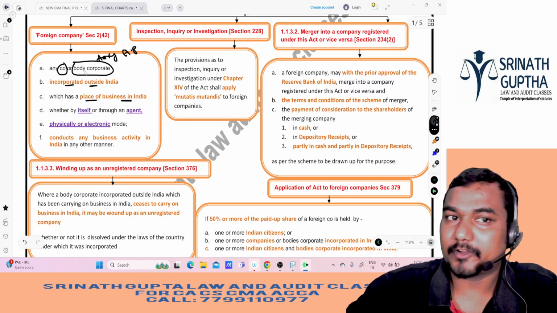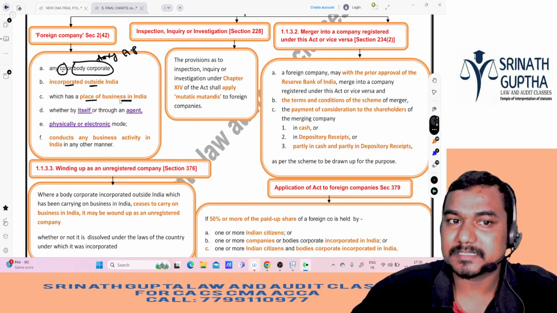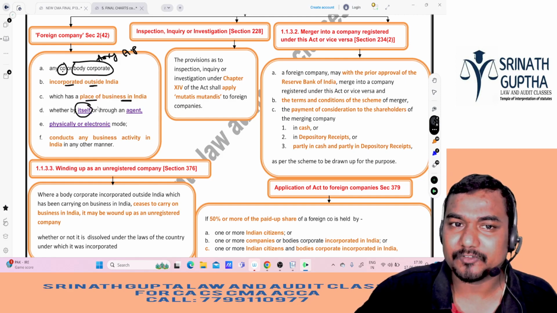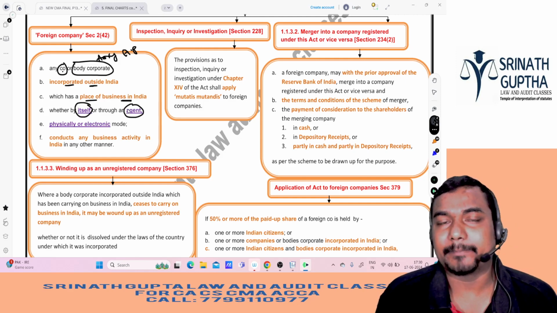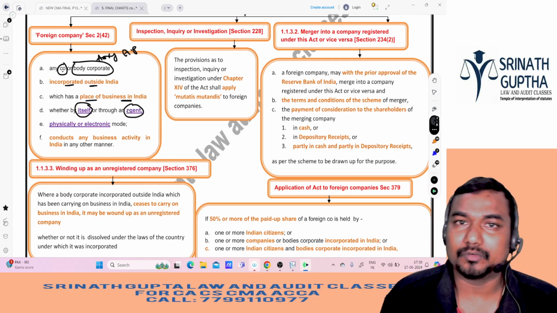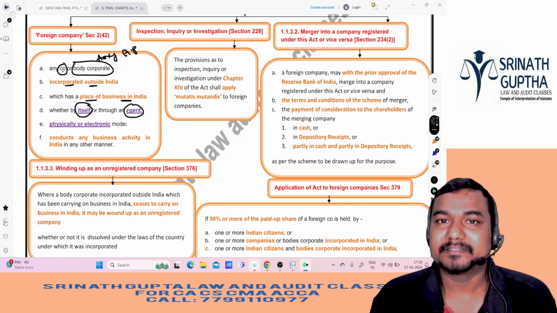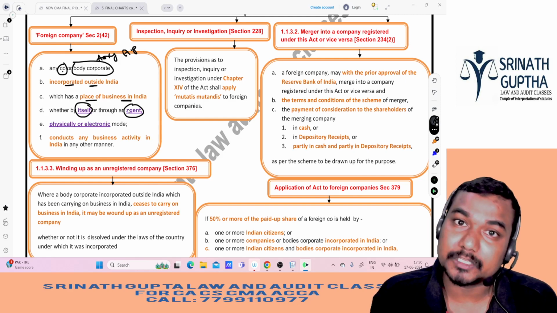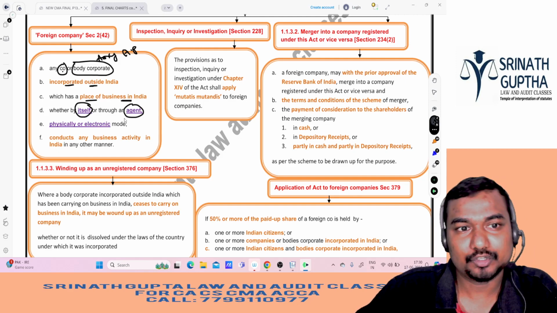So what is a foreign company? It is a company or body corporate incorporated outside India which has a place of business in India. It may do the business in India either by itself or through an agent. So they may do the business in India by opening their branch office in India, or they can also have an agency. For example, Harley Davidson has an agency in India. For example, Microsoft Computers does the business on its own in India. So they may do the business in India either itself or through an agent.